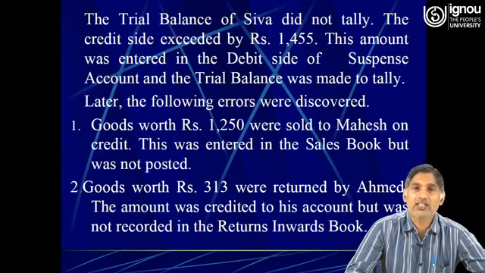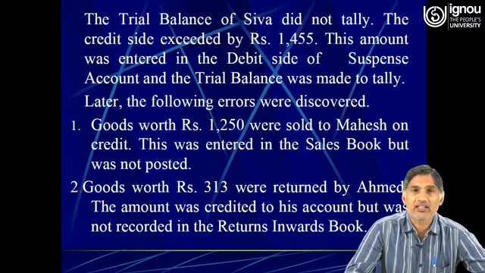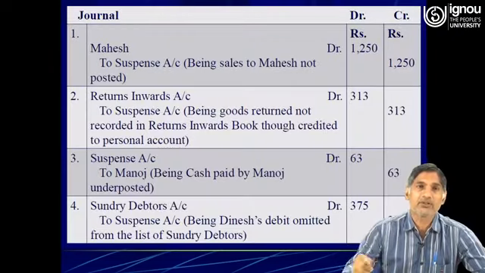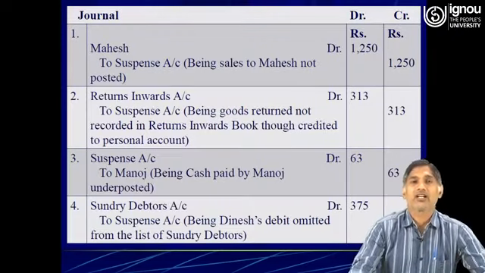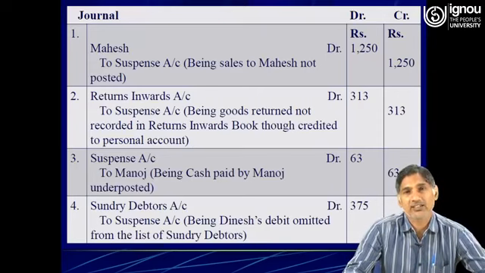The amount was credited to his account but was not recorded in the sales return book or return inwards book. So here the rectifying journal entry must be return inwards account debit to suspense account 313.